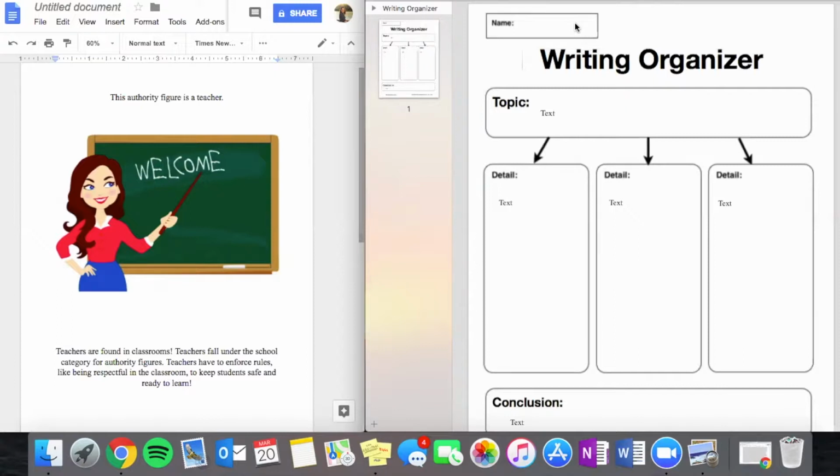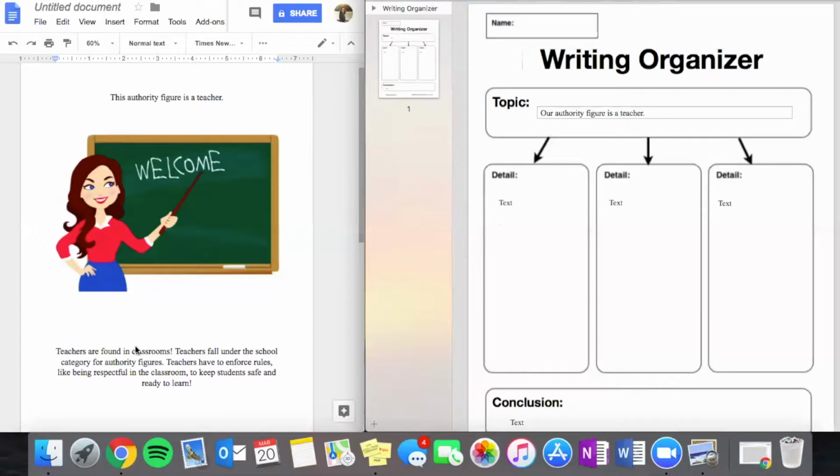In the topic of the writing organizer, we are going to put who the authority figure is. We see on the left side that our informational paper tells us that the authority figure is a teacher. So we are going to write, our authority figure is a teacher.